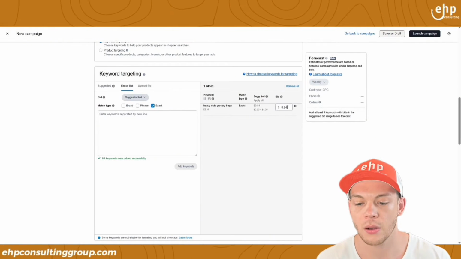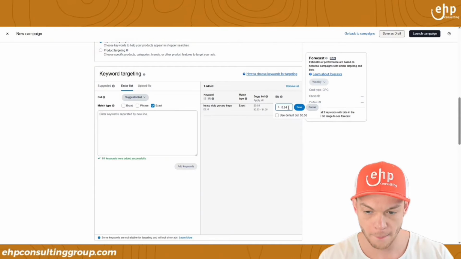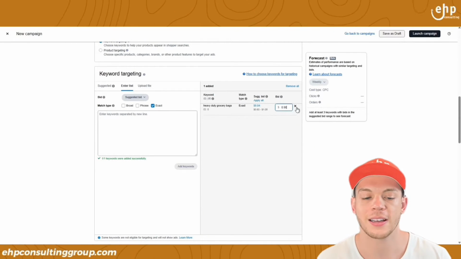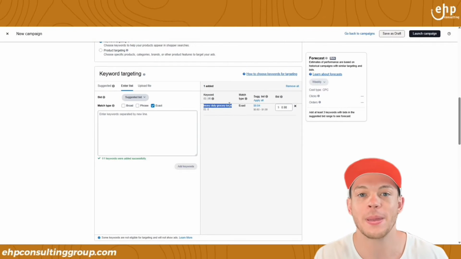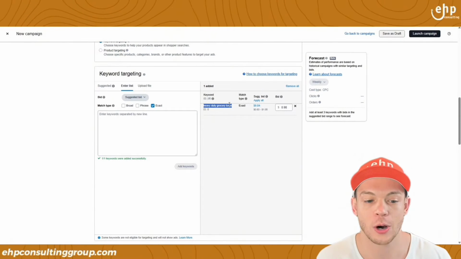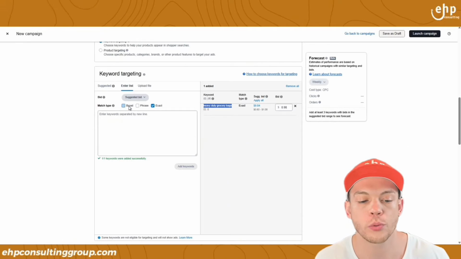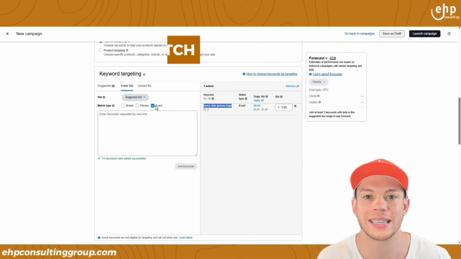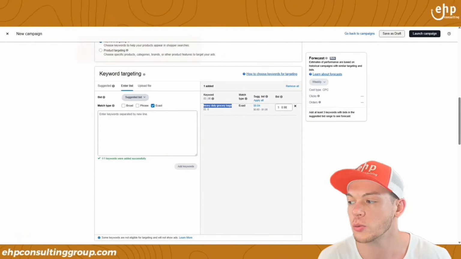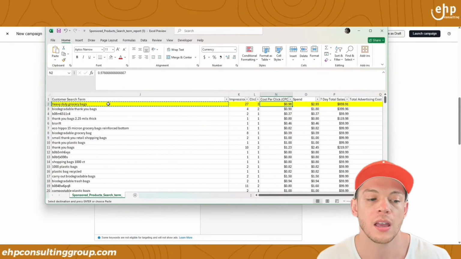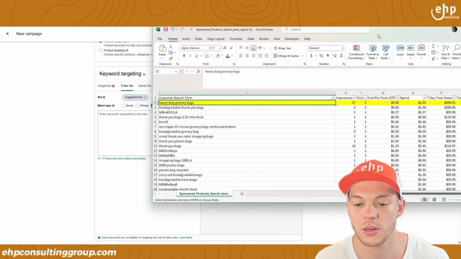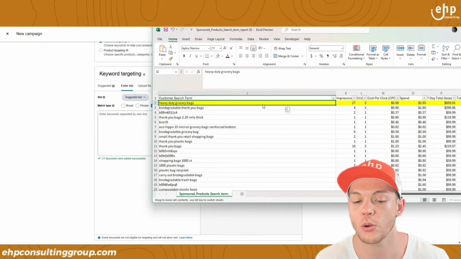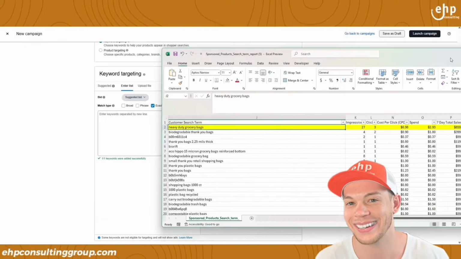And then here's the thing. Oh, 98. Let me change it back. 98. Here's the thing. This is the exact keyword that people are typing in and purchasing our product. Why the heck would we do broad match or phrase match? We want to do exact match. This is an exact match because we know this is exactly what they're typing in. If you do broad match or phrase match, it's most likely not going to do as good because we know this is a winner. This is most likely a winner just by looking at the data, okay?